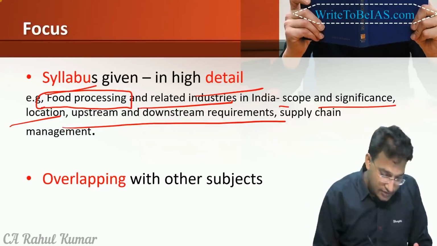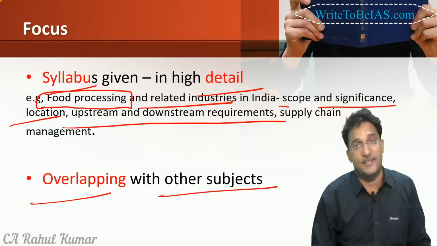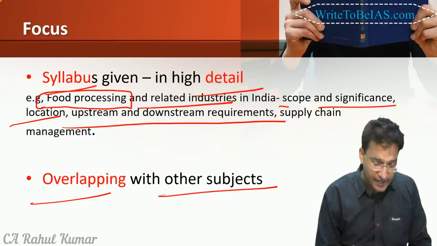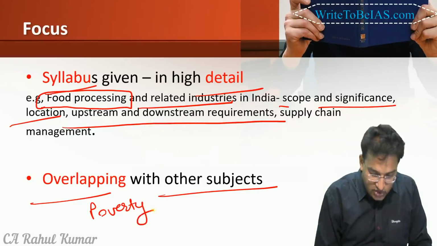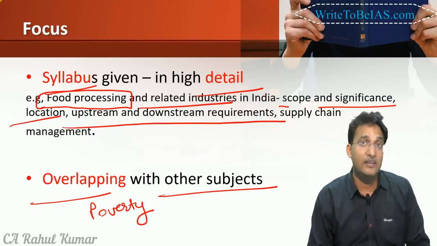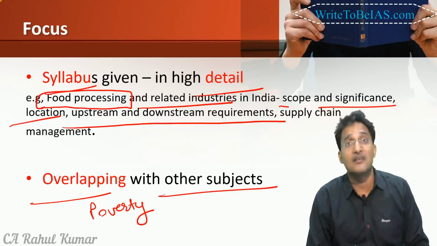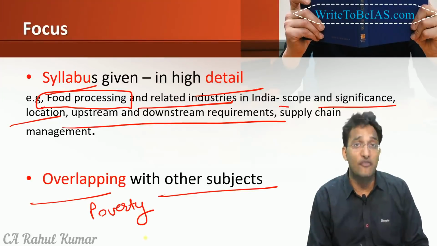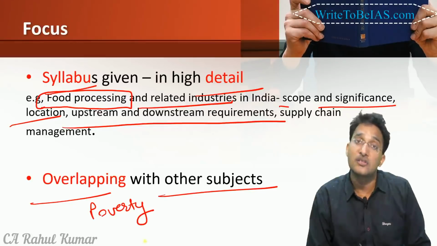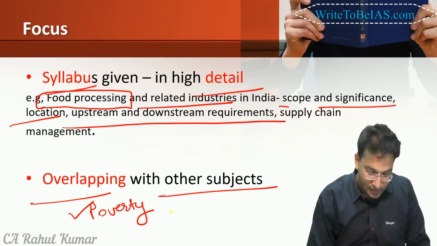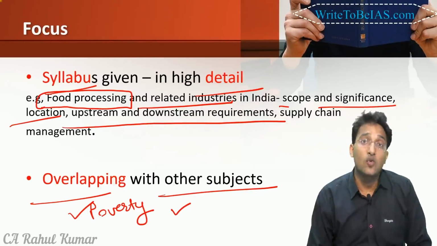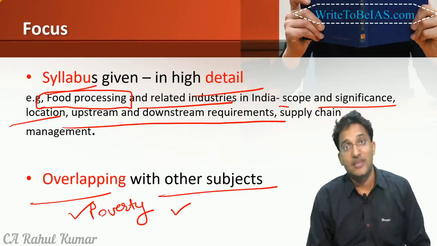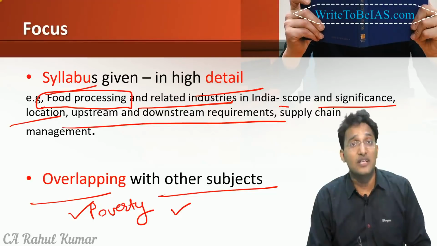Then we have this overlapping with various other subjects, right? General Studies paper 3 has overlap. For example, in recent years there are questions on poverty in General Studies paper 1 as well as paper 2 as well as paper 3. Although the dimension can be different, the topic is almost similar. Similarly, in General Studies paper 1, in 2018 there was a question on groundwater management. So that topic we also need to cover in General Studies paper 3.